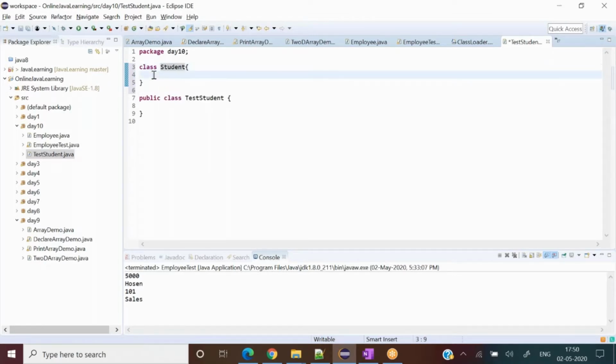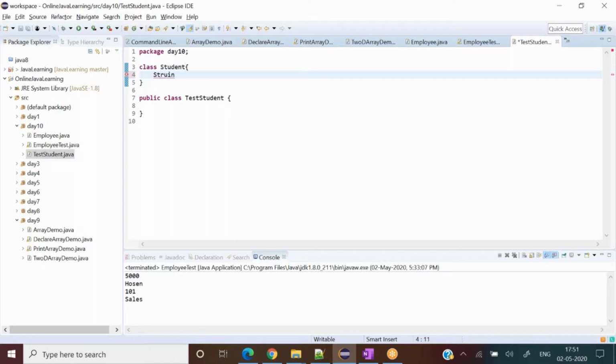Here is the test student for us. There is a possibility that in one source file itself we can write multiple classes. We can have two classes in the same program. However, this is not a best practice, but with respect to the understanding, I'm writing here so that you can easily correlate and we can easily draw a diagram for this. Okay, fine. That's why I write here.